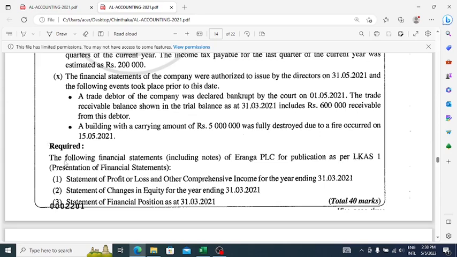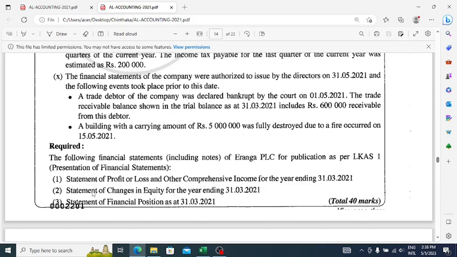Required: the following financial statements of Eranga PLC for publication. Case 1. Presentation of financial statements. What they have asked you to prepare: a statement of profit or loss and other comprehensive income for the year ending 31st March 2021, the income statement, right? And then a statement of changes in equity for the year ending 31st March 2021, right? Then a statement of financial position as at 31st March 2021, the balance sheet, right? So these are the three statements that they have asked you to prepare.